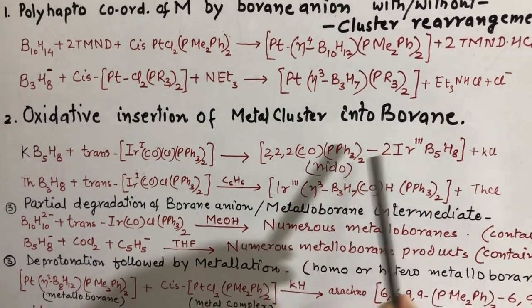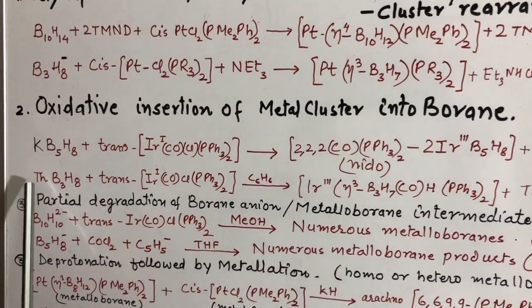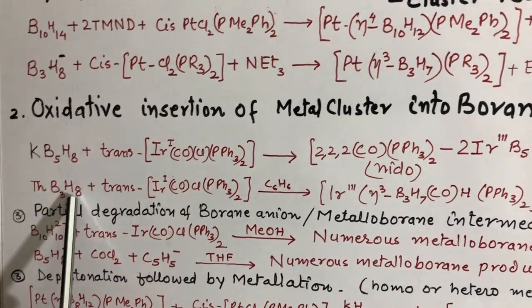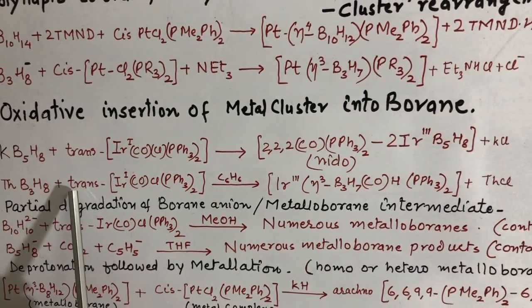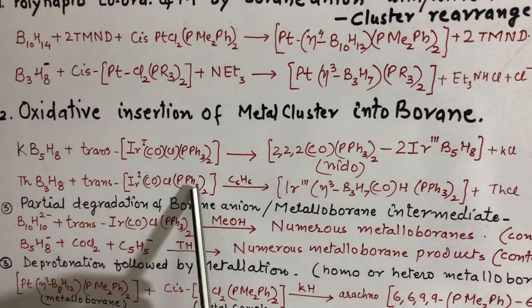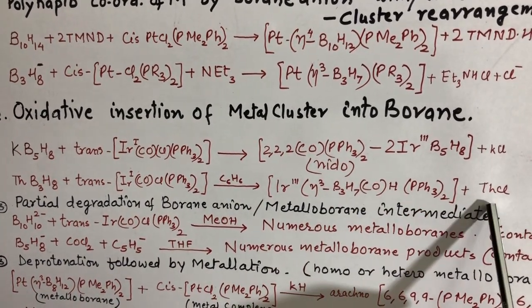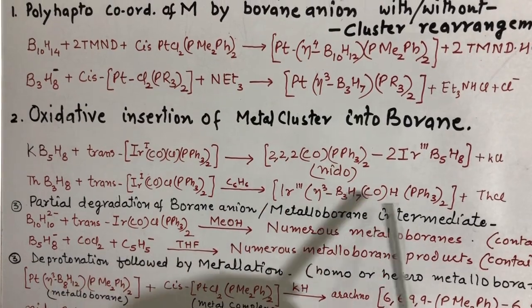In this way we get a nido metalloborane. Similarly, here we have taken the B3H8 anion. When it reacts with this trans metal cluster in the presence of benzene, we get another metalloborane.